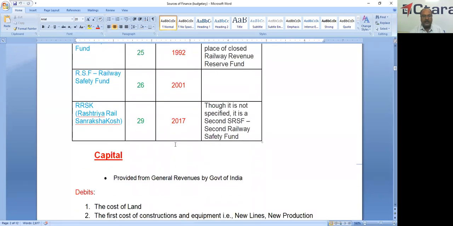And 2017, this RRSK is formed, Rashtriya Rail Sanrakshak Kosh. Though it is not specified as SRSF, it is nothing but the second SRSF. I told you SRSF was established in 2001 and closed in 2008. After a gap of again 10 years, in the name of RRSK, it is formed. This is a special fund.